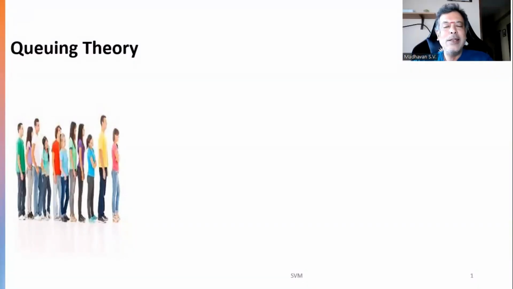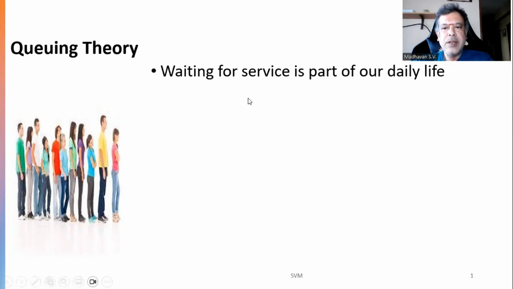Hello everyone. In this video, we'll understand about queuing theory. So we may notice here a picture where there is a queue being formed waiting for some service. Waiting for service is part of our daily life.